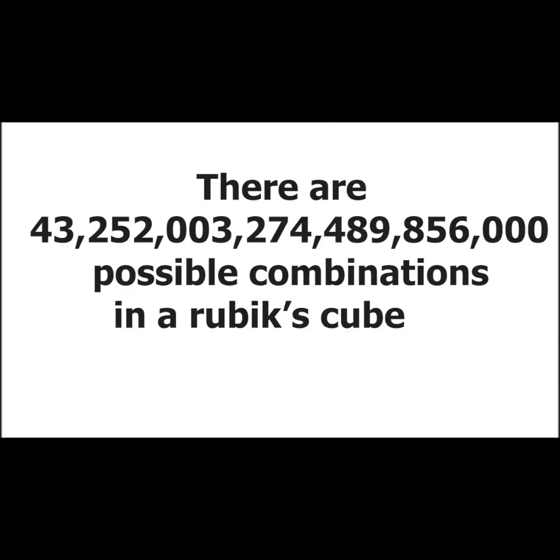Okay, so now let us start. There are about 43 quintillion possible combinations in a Rubik's Cube. To be precise, there are 43 quintillion, 252 quadrillion, 3 trillion, 274 billion, 489 million and 856,000. That is a really big number.